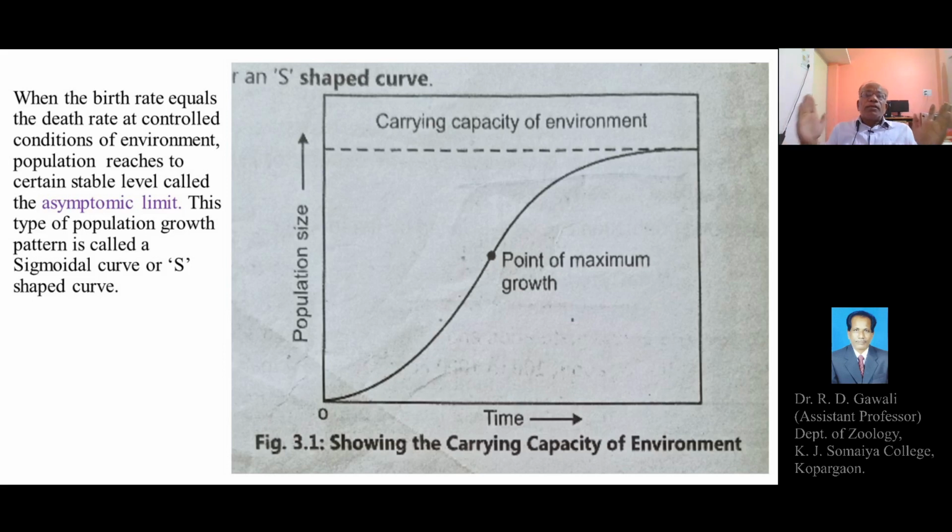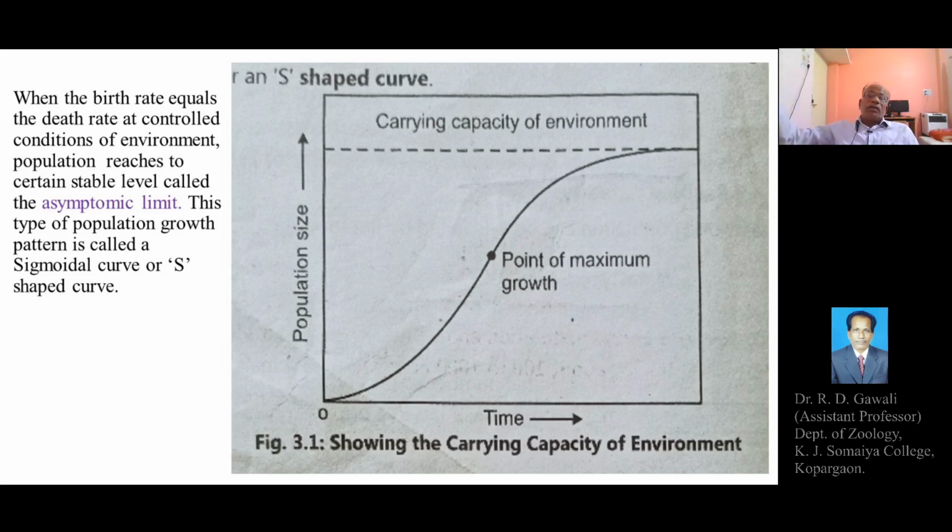Such a growth pattern is called the asymptotic limit, or the sigmoid curve or S-shaped curve, representing a stable population in the environment, or the equilibrium at a definite level.